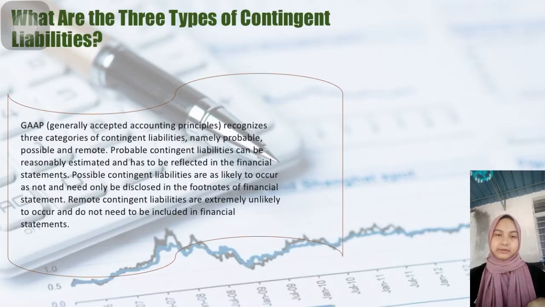Possible contingent liabilities are as likely to occur as not and need only be disclosed in the footnotes of the financial statement. Remote contingent liabilities are extremely unlikely to occur and do not need to be included in the financial statement.